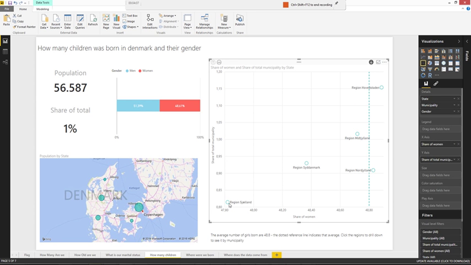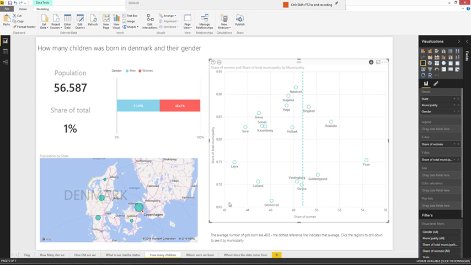So when we drill down to Zealand, we can see that this municipality has actually a very low amount of girls born, only 42%. Whereas if you want a boy, you apparently should live in the municipality Faxe.